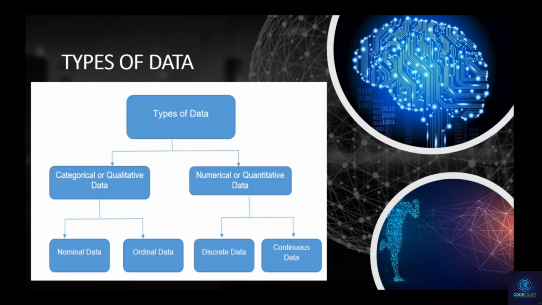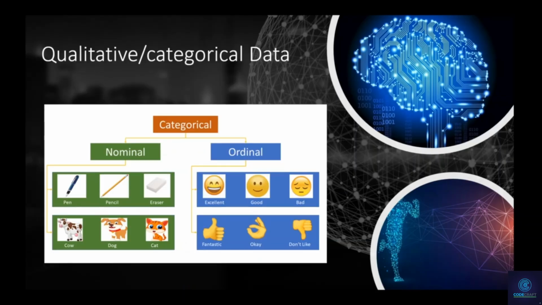And you also have the numerical or quantitative data. The first type, the qualitative data type, has no numbers in it. You can't really measure what's inside of it with numbers. And the numerical or quantitative type of data is really all about numbers. So let's see what it all looks like.